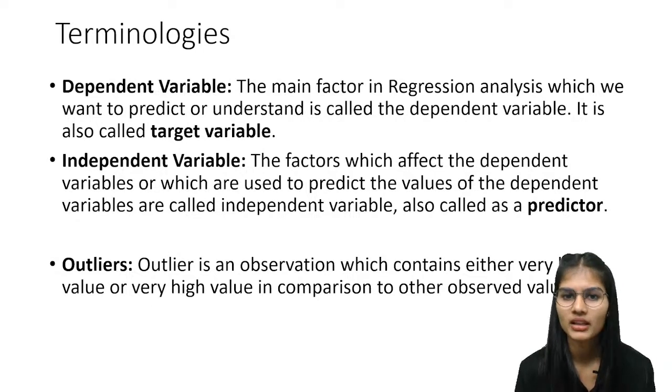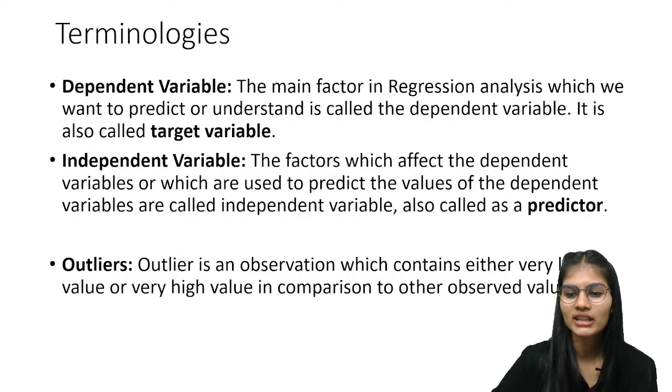Now see, whenever we talk about regressions, you have a factor, maybe a variable, which you have to predict. That is called your dependent variable. Whatever you want to predict is known as your dependent variable, and that is also known as your target variable.